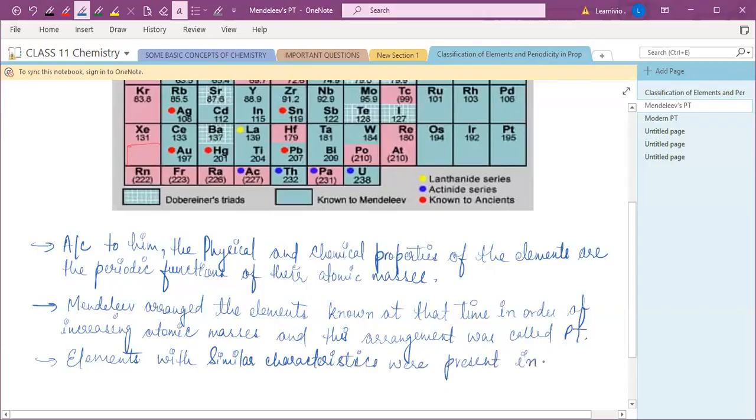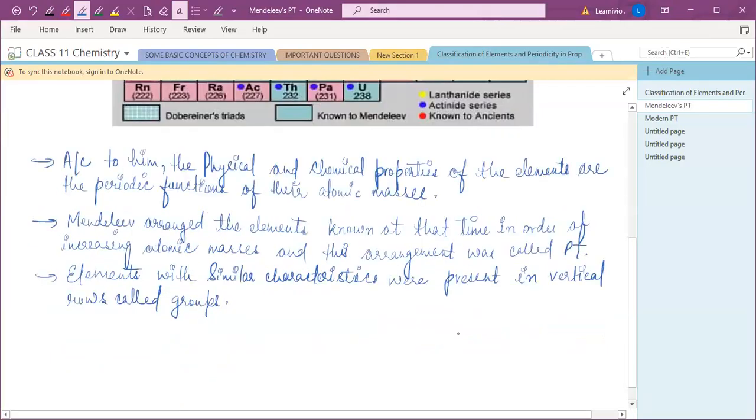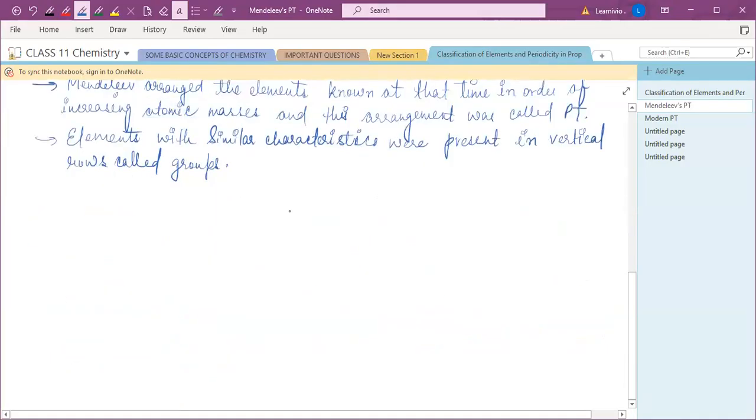And vertical rows, we call it a group. Just a second. It's a vertical column, right? Vertical column is known as groups and horizontal rows.